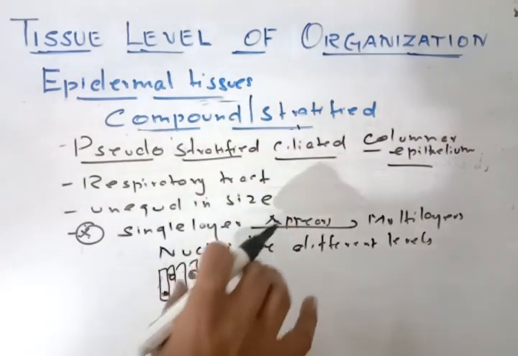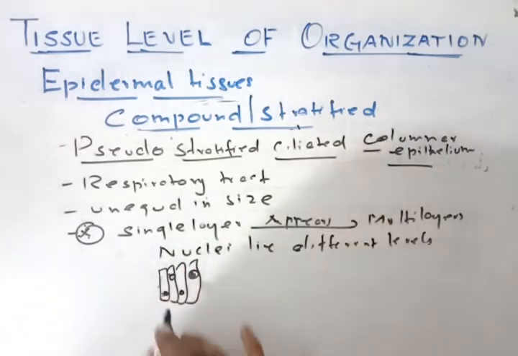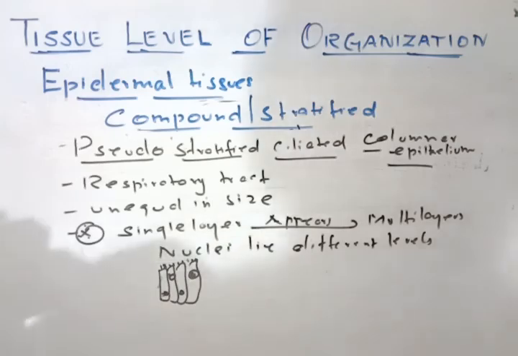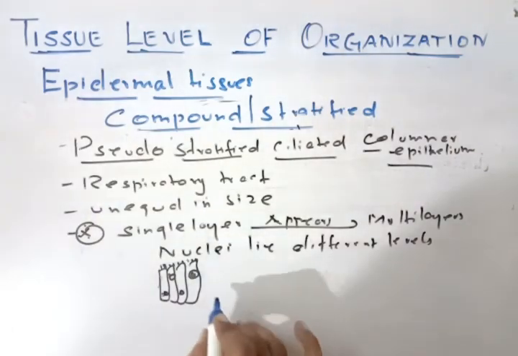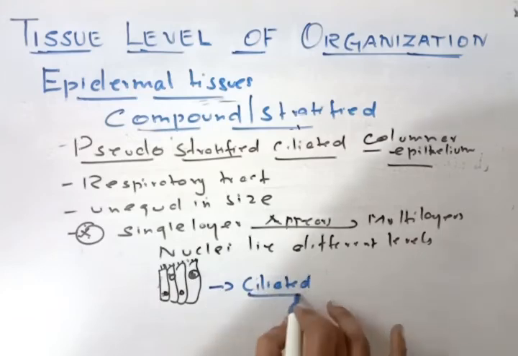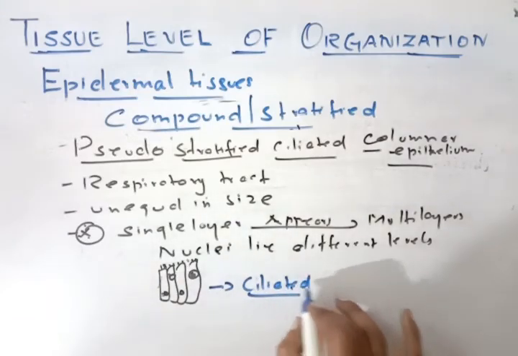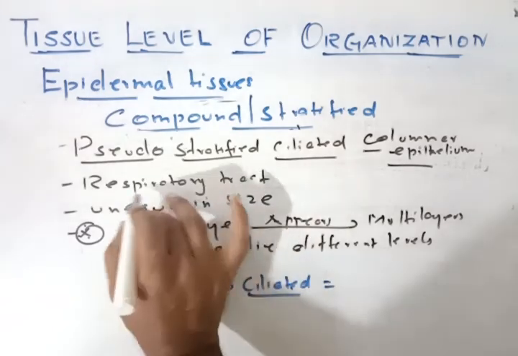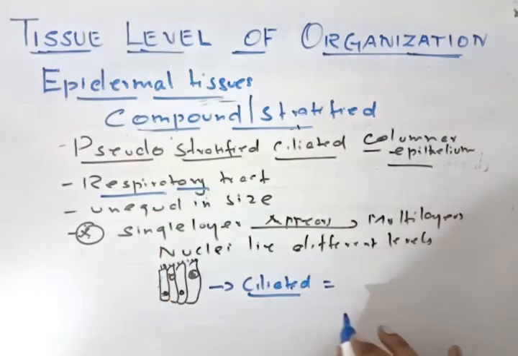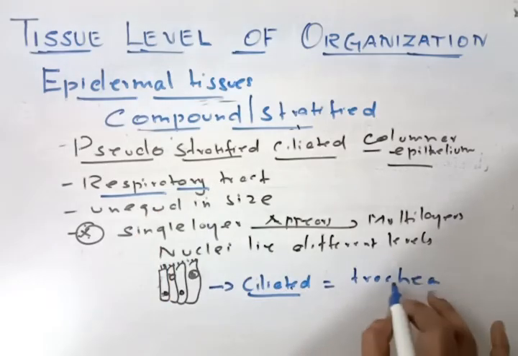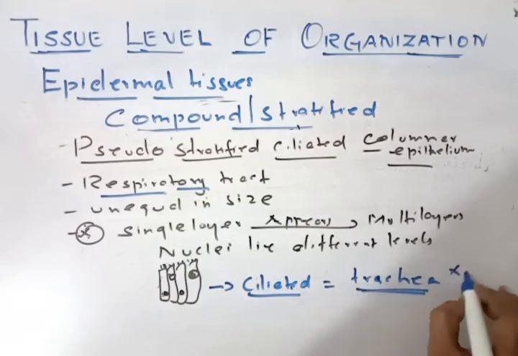If cilia is present, it is called ciliated. Cilia means it has this kind of growth. So if the cilia are there, it is called ciliated pseudostratified. Ciliated is found on the respiratory tract, especially the upper respiratory tract, that is the trachea. Trachea is the upper respiratory tract. One mark question, upper respiratory tract.